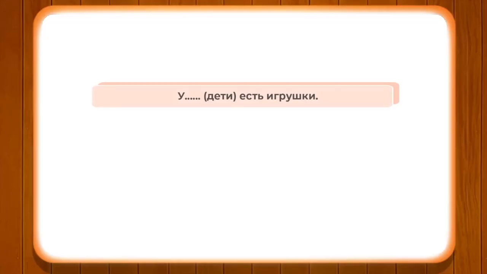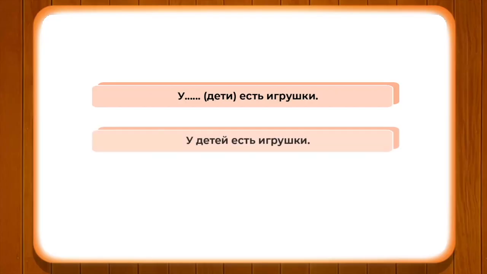To understand the nature of the Russian grammar and its rules, let us pay attention to the model. У в скобках дети есть игрушки. So, according to the rule of this particular case, we have у кого, because дети is animate. So that is why when you have an animate noun, it should change as per the rules of the grammar of this case as у кого. У детей есть игрушки.